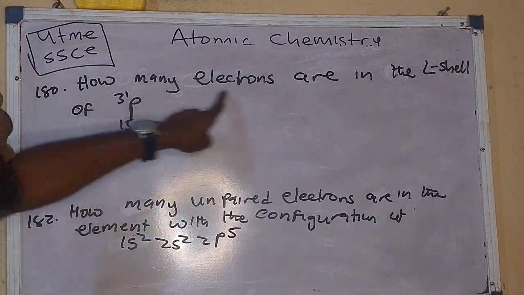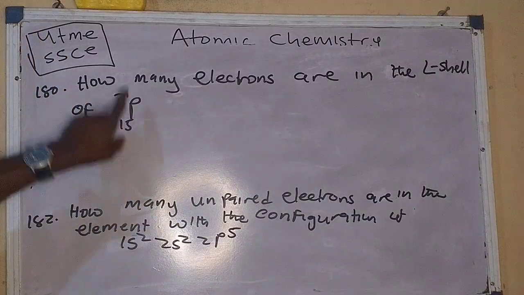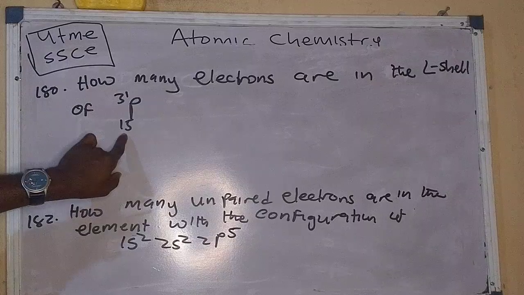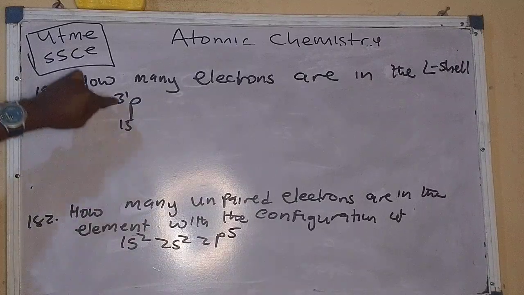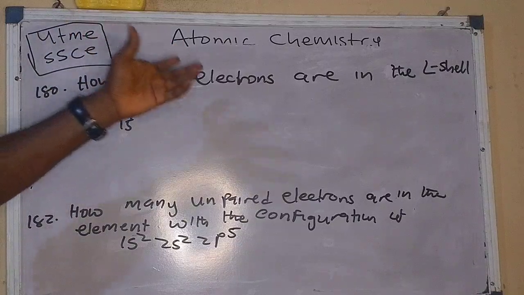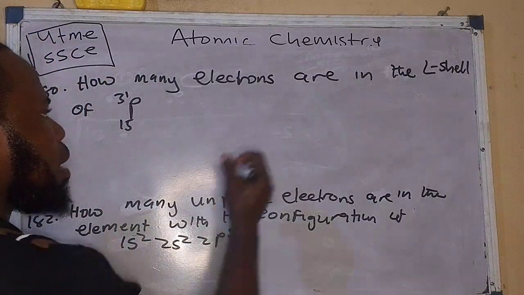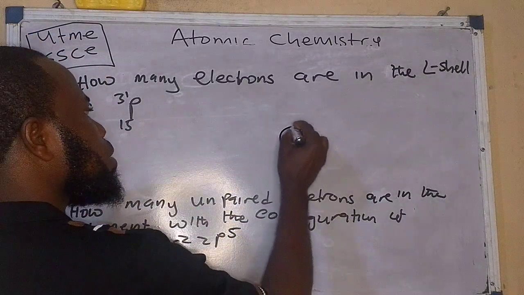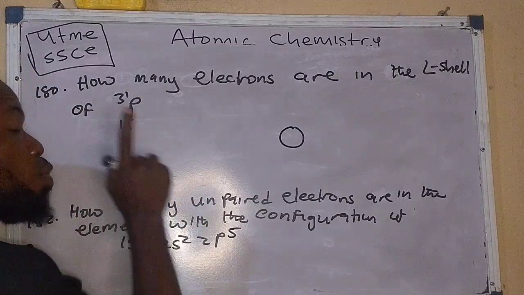They said, how many electrons are in the L shell of phosphorus? Now, look at phosphorus. The subscript represents the atomic number, and atomic number is number of protons. While these represent the atomic mass, which is number of protons and neutrons. Now they're asking us an easy question. Remember what we said just now. We said that the first shell, of course, because the number of protons is 15 and it's a neutral element, that means the number of electrons is also what?